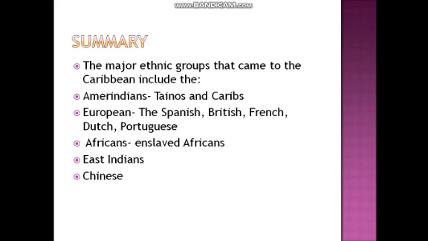These are the Amerindians, which consist of the Taínos, the Arawaks people, and the Caribs, the Kalinagos people. The Europeans, which consist of the Spanish, the British, the French, the Dutch, the Portuguese, and we have the Africans, the East Indians, and the Chinese. So we have actually completed the ethnic groups that came to the Caribbean.